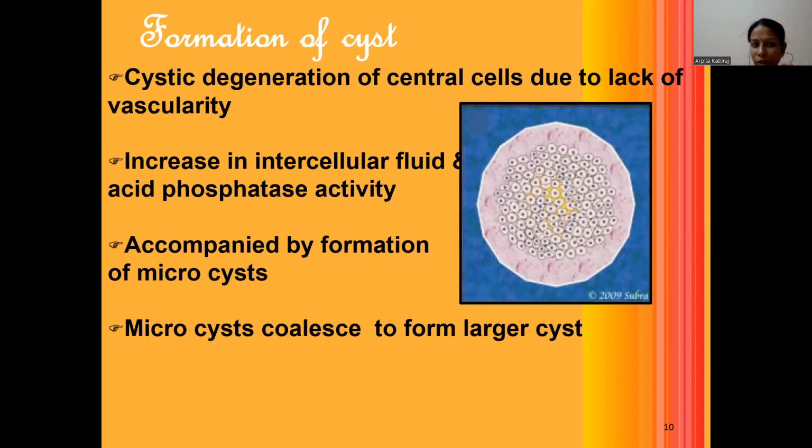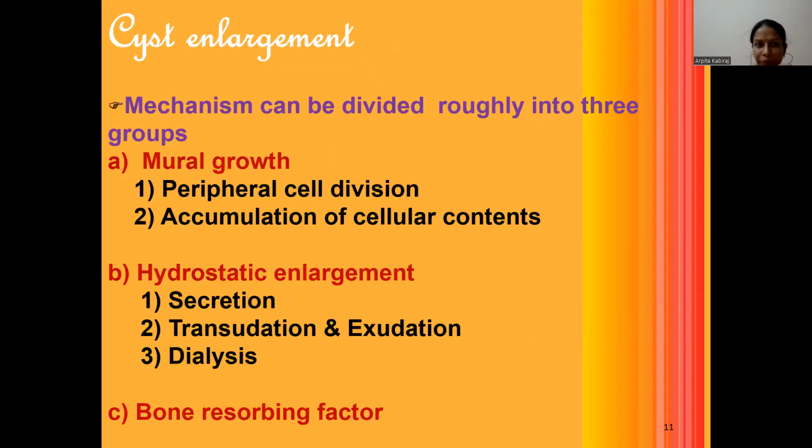Now, the formation, the second phase, occurs due to the cystic degeneration that occurs within the central cells, due to lack of vascularity. And this causes an increase in the intercellular fluid and an increase in the acid phosphatase activity. This acid phosphatase and intercellular fluid get accumulated within the cystic lumens and form small microcysts. These microcysts then coalesce together to form a larger single cyst. The third phase is cystic enlargement.